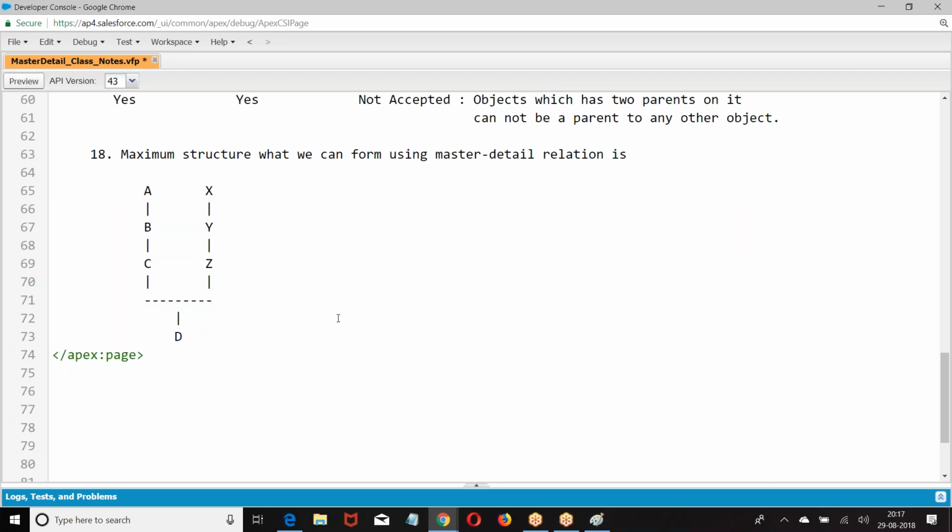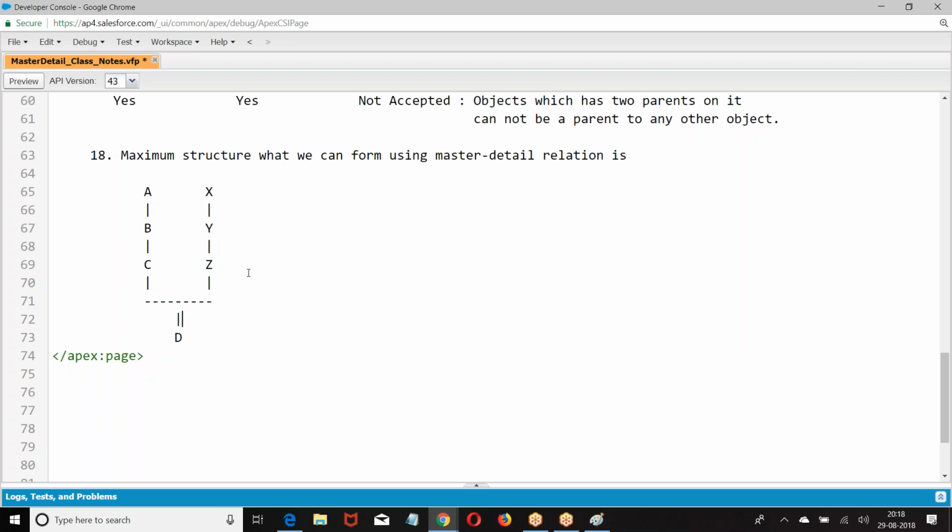Look at all the rules. On an object, child object can be a parent to any other object up to how many levels? 3 levels. If you look at the structure, only 3 levels we have. On an object, how many parents we can have? On an object, we can have 2 parents. So on D, what we have? C and Z as parents.